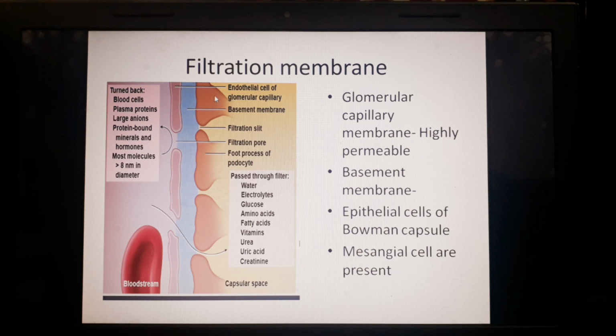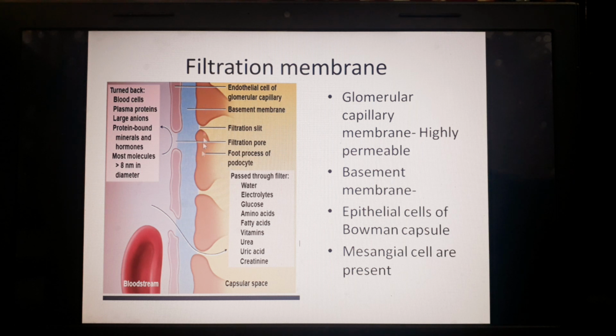And then there is the visceral layer of Bowman's capsule, which is formed by epithelial cells, but they are modified cells. So they have foot processes called podocytes. With these processes, they are directly attached to the basement membrane.